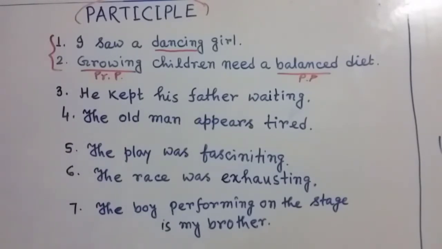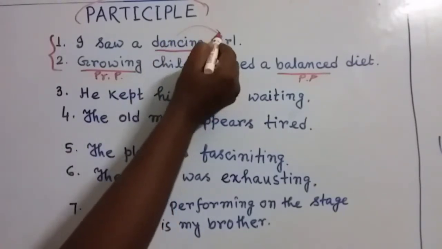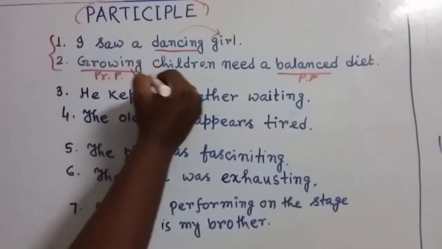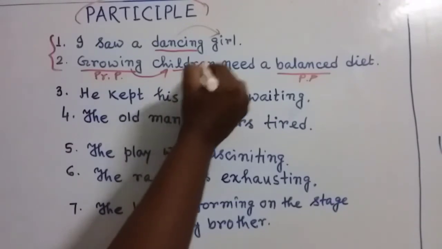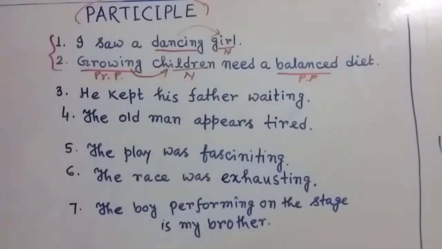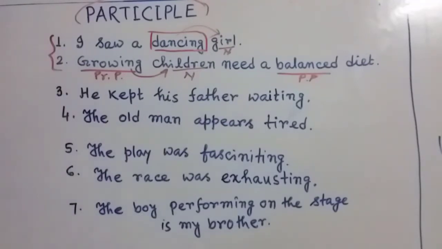Actually friends, you can see this term dancing is modifying the girl, and growing is modifying children. Children is the noun, girl is the noun. So the term modifying the noun, obviously it's an adjective, as it is not the main verb in the sentence, that's why it is called present participle.